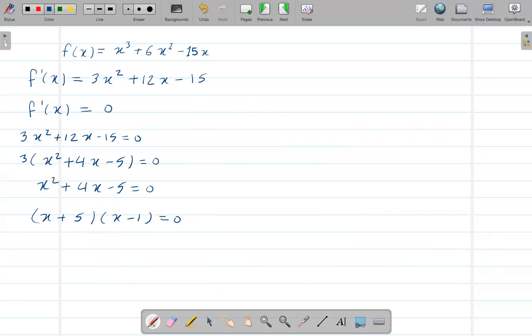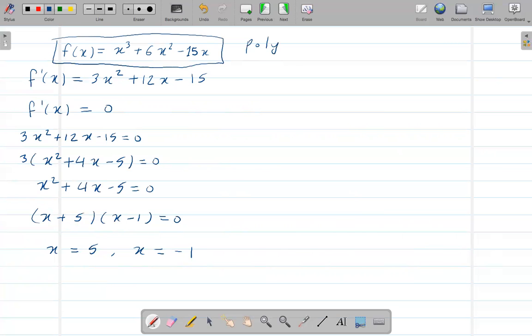So from here I'll get x is equal to negative 5, and here I'll get x is equal to 1. So again, since this is a polynomial, whatever x value you get at the end, that should be the critical number.